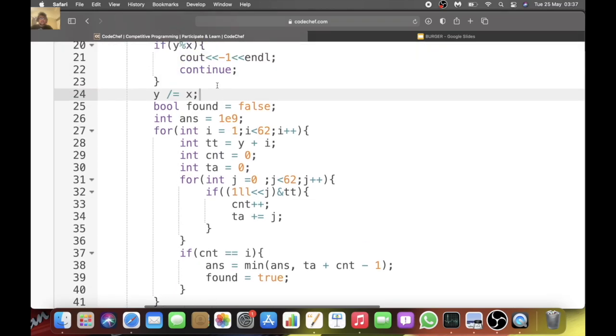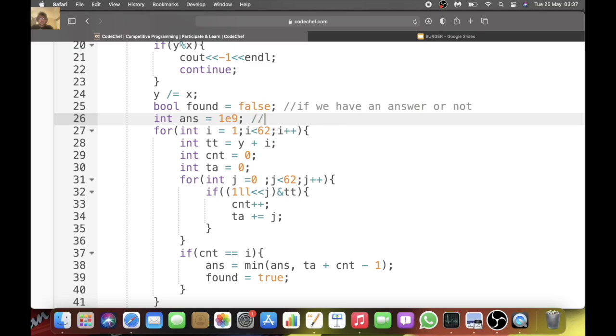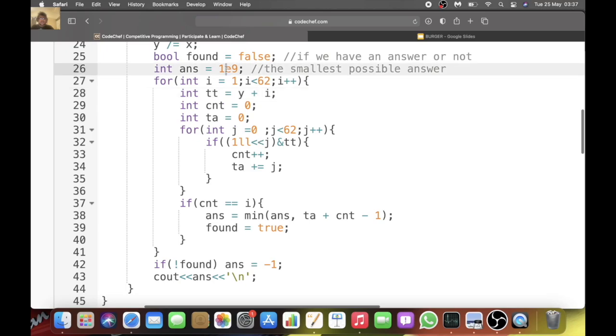So first we say found is equal to false. This basically tells us if we have an answer or not. If we don't, then we'll output -1 at the end. And this basically stores the smallest possible answer. And 189 is just a huge amount. The answer will definitely be smaller than that.